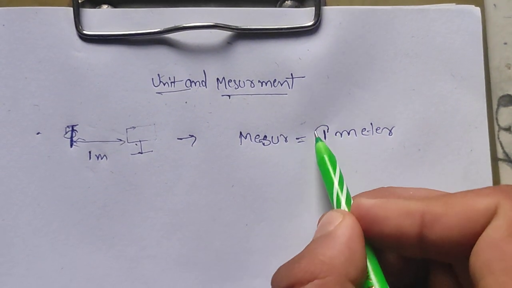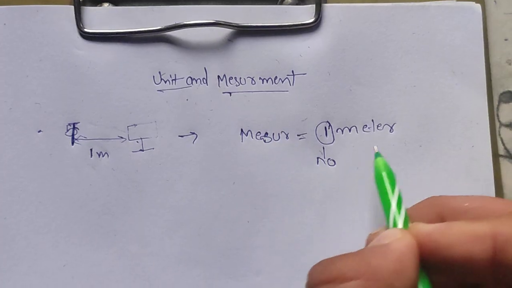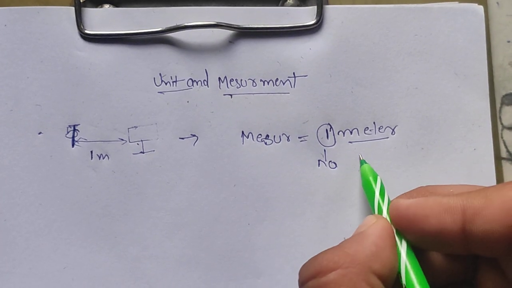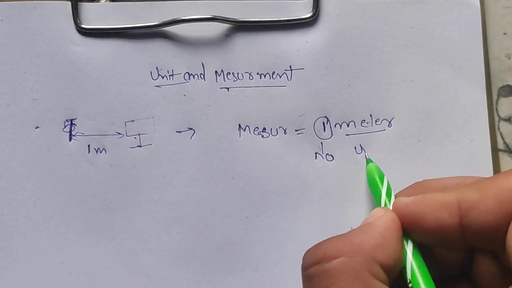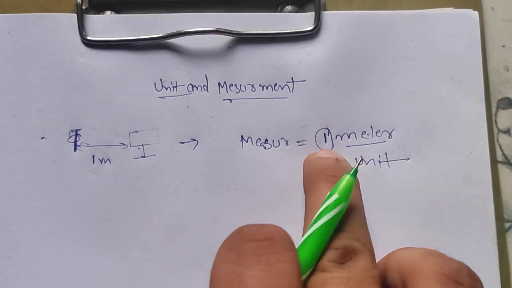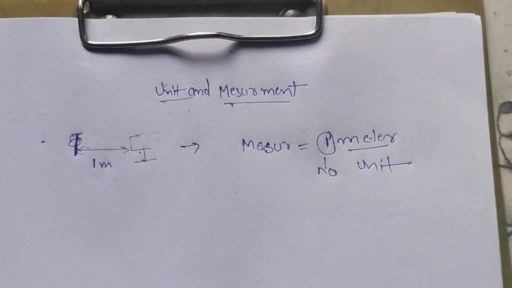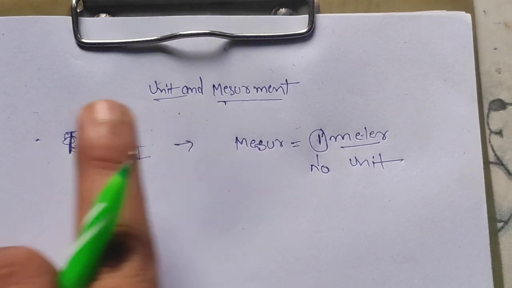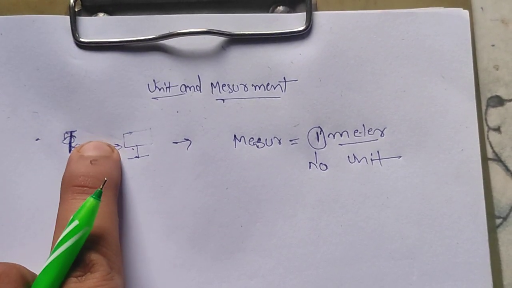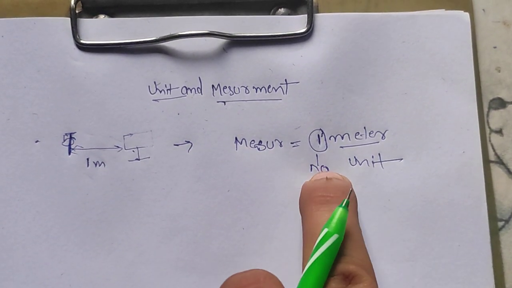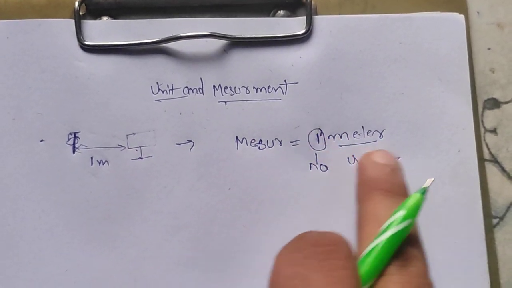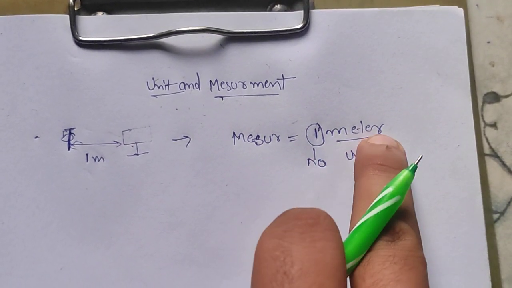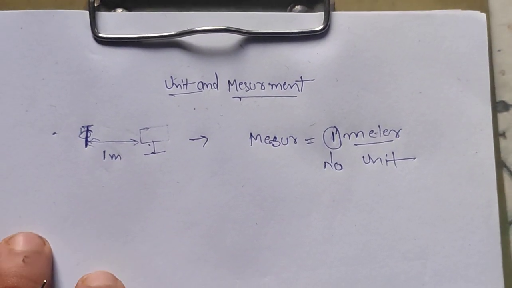Here there is a number plus a quantity, and this quantity is the unit. So we measure the distance in terms of a number, which is the distance, and the meter, which is the unit.